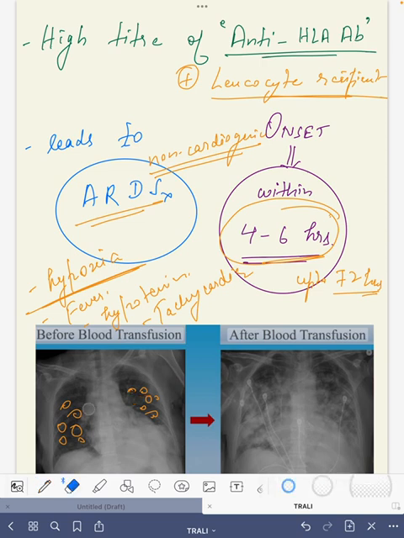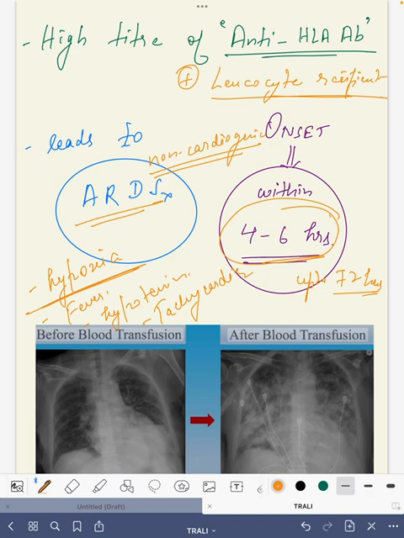So let me show this. Here we can see in this picture a chest X-ray. Before blood transfusion, the lung fields are relatively clear in this patient, but after the blood transfusion, within 6 hours, there are very fluffy shadows, bilateral infiltrates. We can suspect TRALI in this patient, because we have transfused a plasma rich component and the patient developed hypoxia within 6 hours. So we can suspect that this patient may have TRALI.